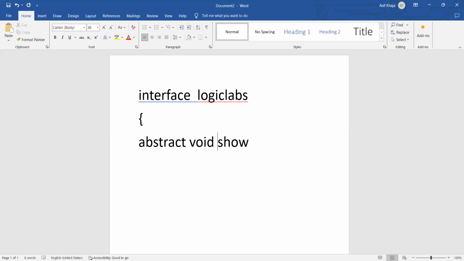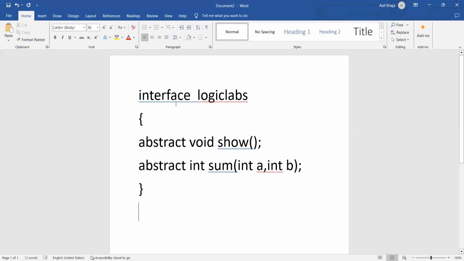Abstract void show. Abstract int sum of int a, int b. So an interface should have only abstract methods, which means it won't have the implementation. The implementation will be done by the classes that implement this interface.